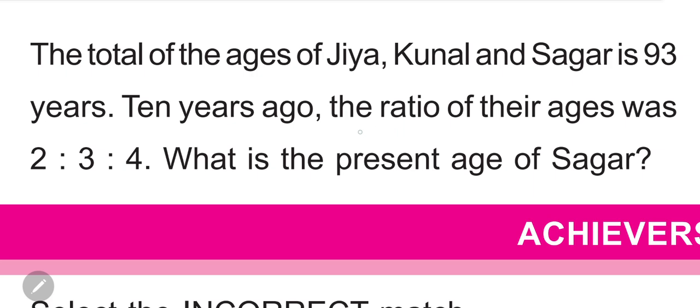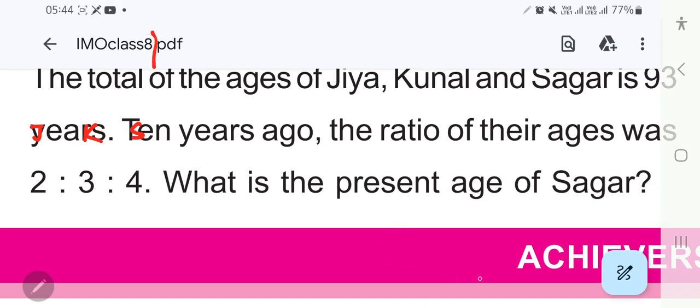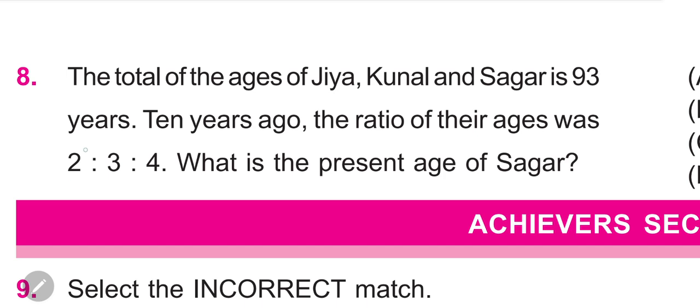Okay, so Jia, Kunal and Sagar. 10 years ago the ratio, suppose that Jia is 2x, then 10 years ago it is 2x minus 10. Okay, and this will be 3x minus 10 and this will be 4x minus 10.